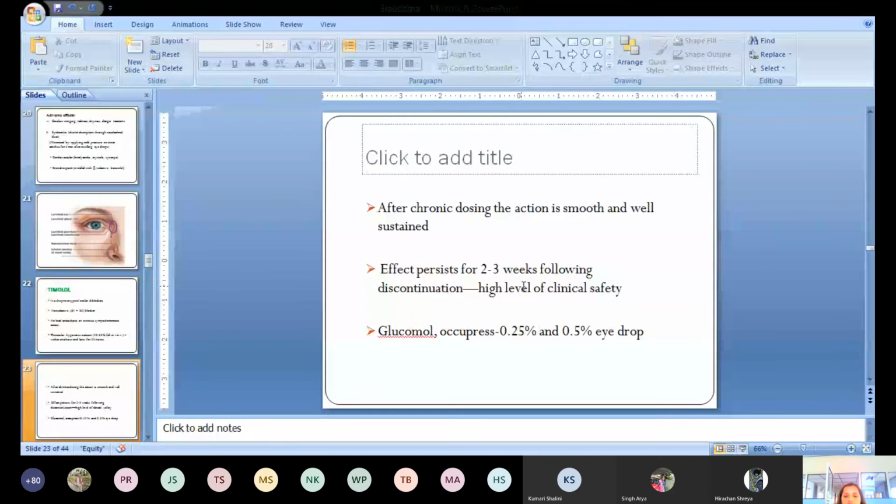This is a very important point you should know about timolol, because its action persists for 2 to 3 weeks. If you even forget a dose, it does not matter, because the drug continues its action. This drug is available under different brand names like Glucomol and Ocupres, in concentrations of 0.25% and 0.5% as an eye drop.